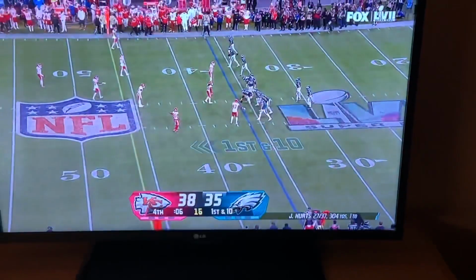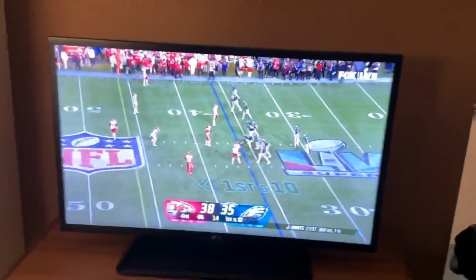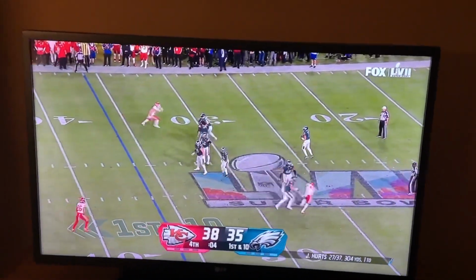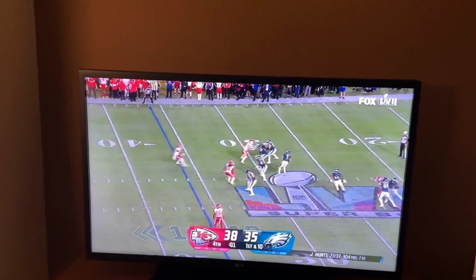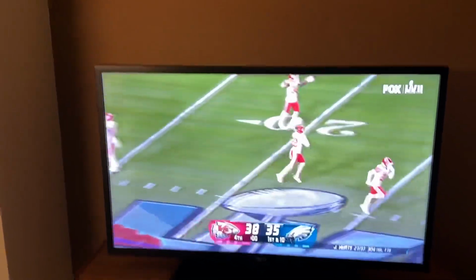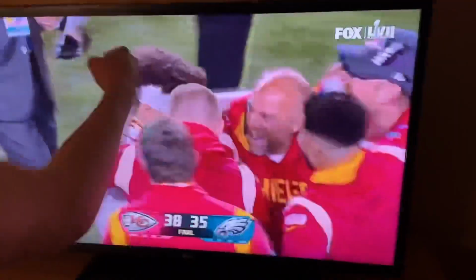Alrighty, what's going on here? Here we go. What if it's an incompletion? Oh my gosh. Crap. Wow. What a bad throw. He had no arm. That is terrible. There you have it. Chiefs win the Super Bowl. I'm up $100, but I'm still sad. It's rigged. Take care. Good night.